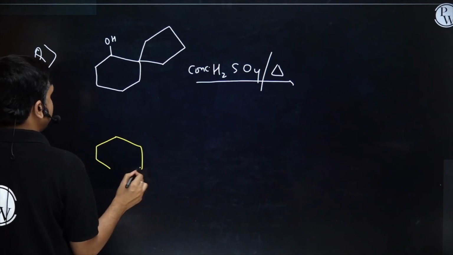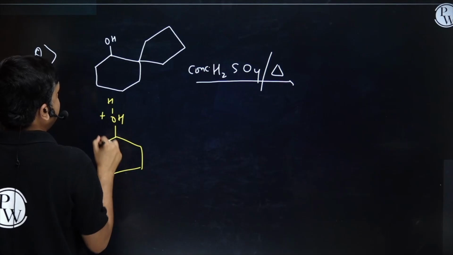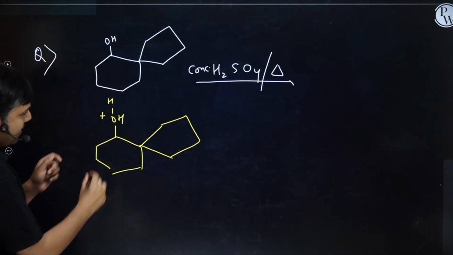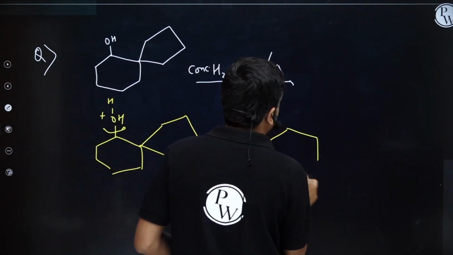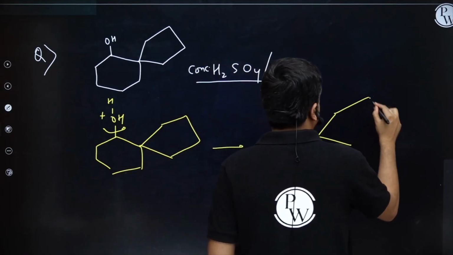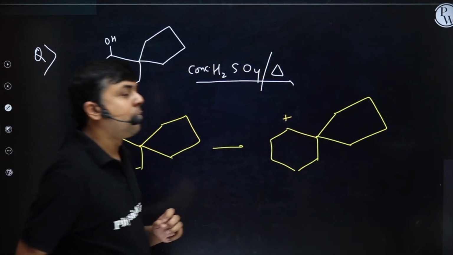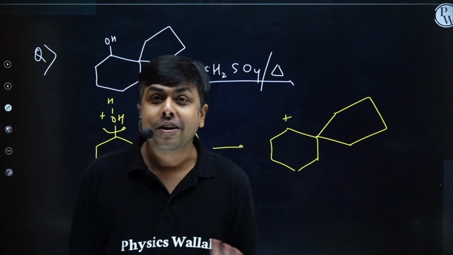This alcohol is treated with H plus. I will have the protonation, right? Okay, formation of carbocation. Whenever alcohol is treated with any protic acid, that acid which is having H plus, always I'm going to form a carbocation. Now this carbocation will undergo further rearrangement.